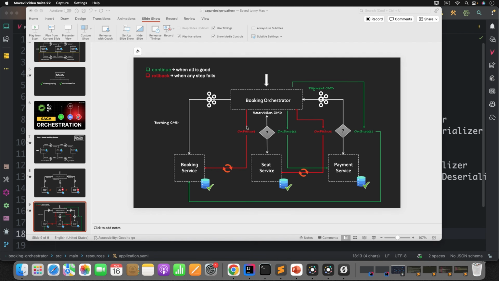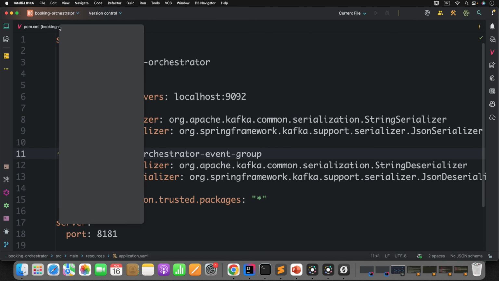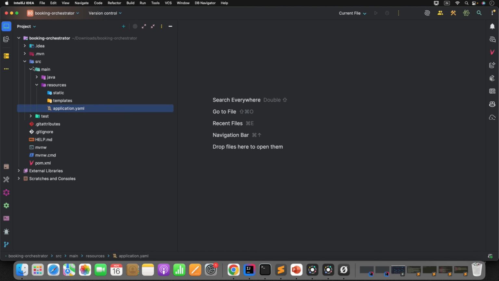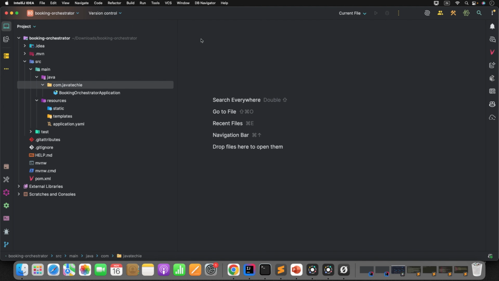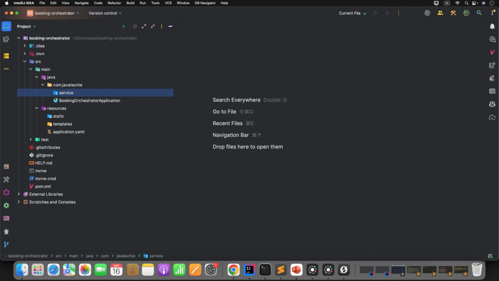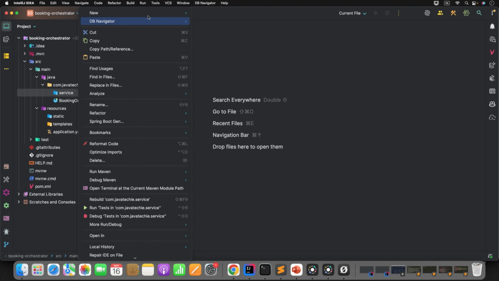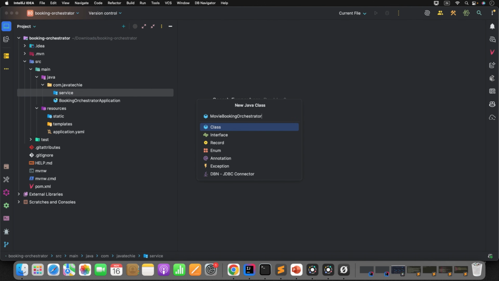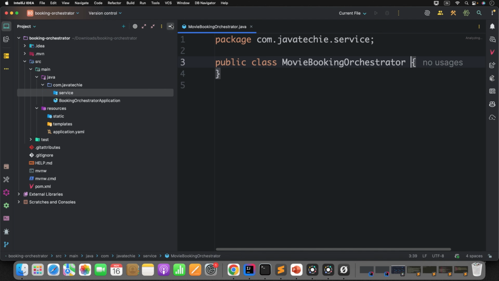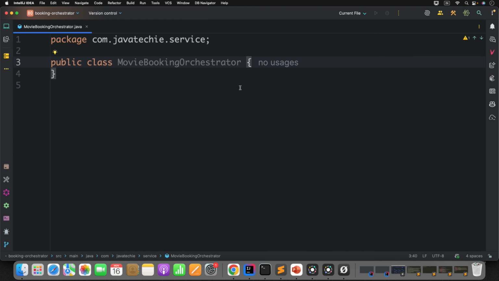So what will be our first step in the booking orchestrator? Let's start a Saga, or let's start the booking process. For that, I'll just create a new package service. Then in service I'll create an orchestrator class. I can name it MovieBookingOrchestrator. Okay, this is the class where we'll start our movie booking process.